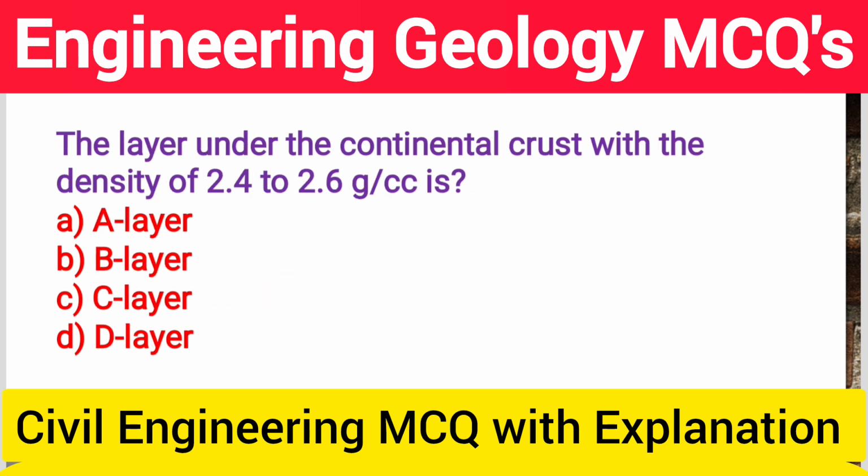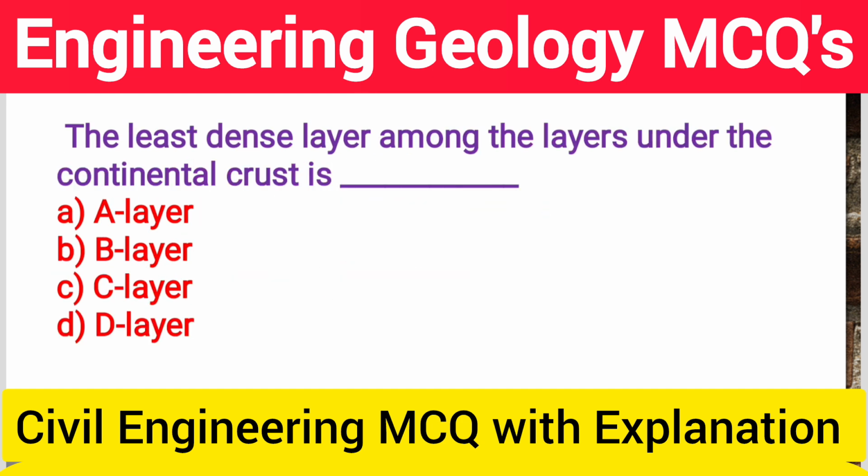So next question, the layer under the continental crust with the density of 2.4 to 2.6 gram per centimeter cube is option A layer, option B layer, option C layer, option D layer. So the explanation, the middle layer or B layer of the continental crust is relatively dense compared to the A layer, and the density is said to be 2.4 to 2.6 gram per centimeter cube. So the correct answer is option B layer.